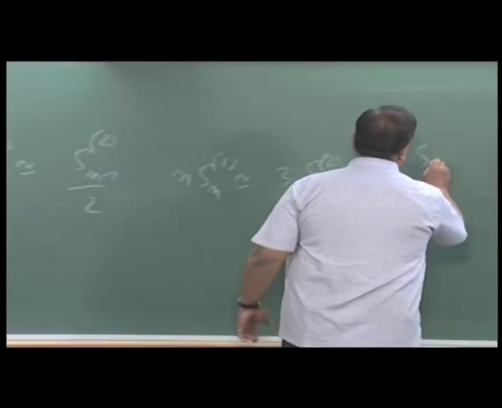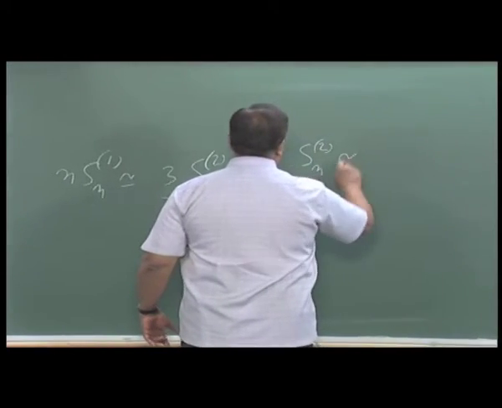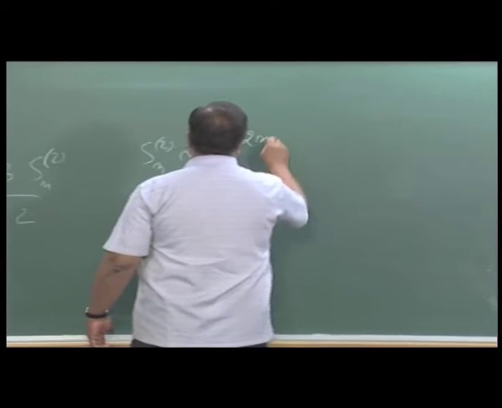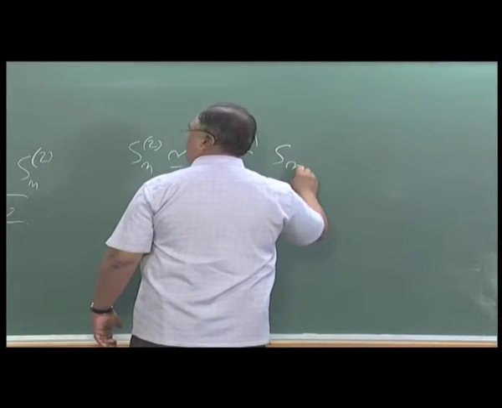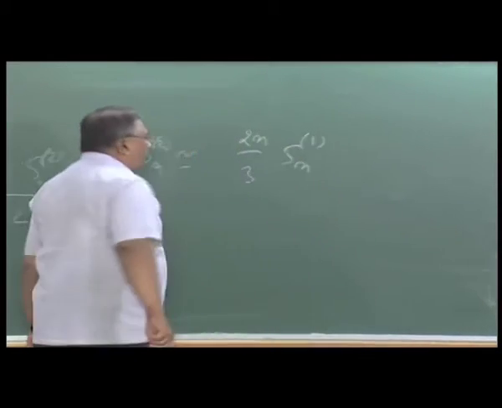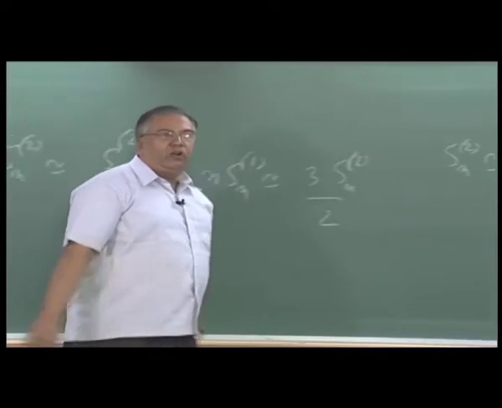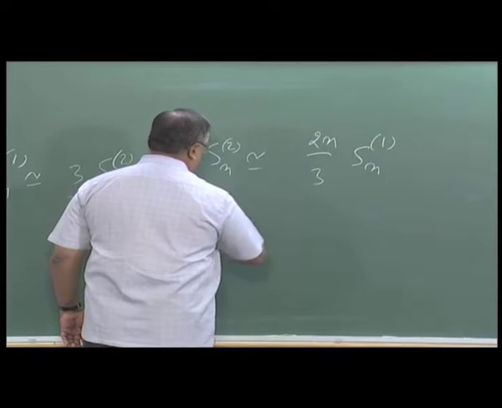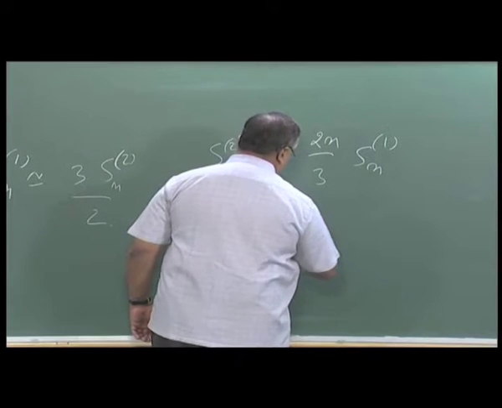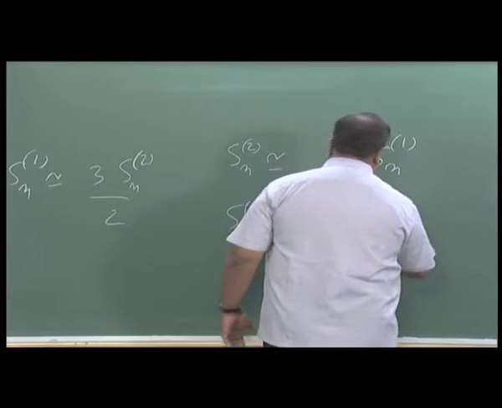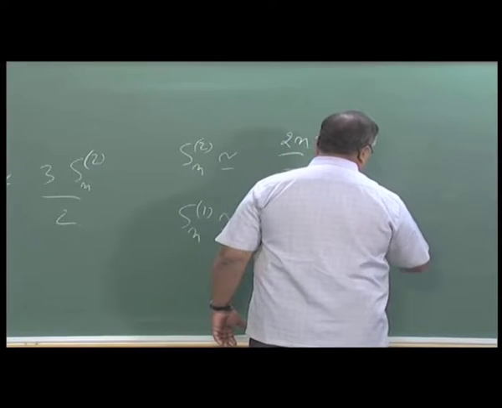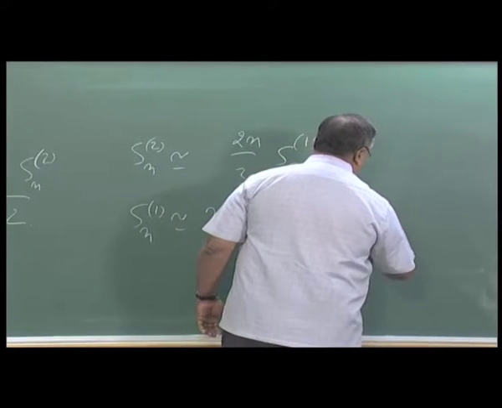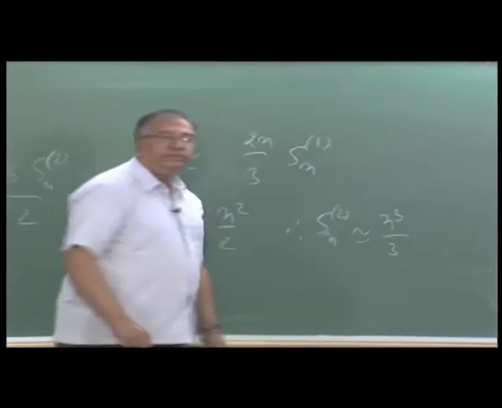So Sn of 2 goes like 2n by 3 Sn of 1. What is Sn of 1? It goes like n squared by 2, we have already estimated that for large n. Therefore we have Sn of 2 goes like n cube by 3.